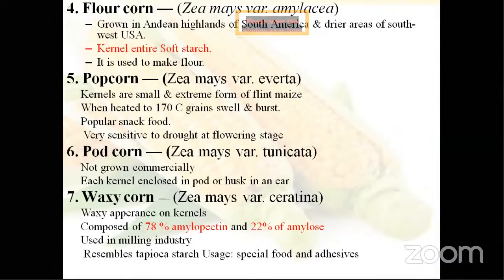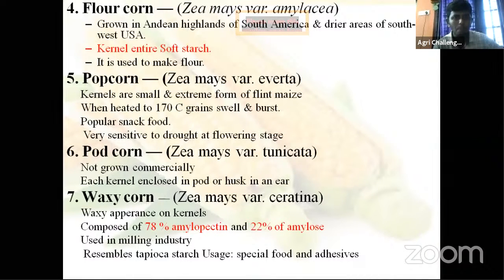Kernels are small, an extreme form of flint and dent. Popcorn is the extreme form of flint corn. Sorry, flint and dent. Flint corn. Whatever the flint corn is, popcorn is in its extreme form. Kernels are small and an extreme form of your flint.